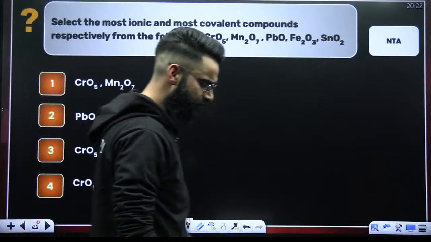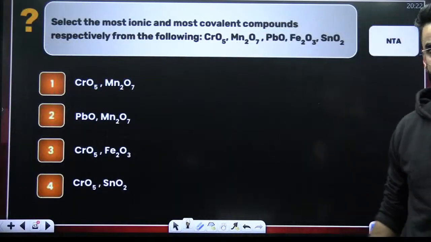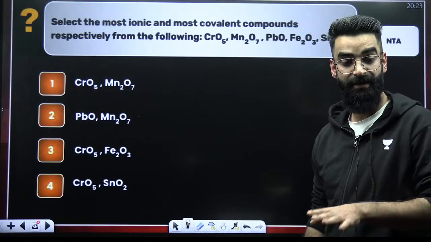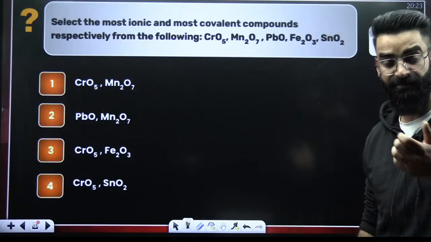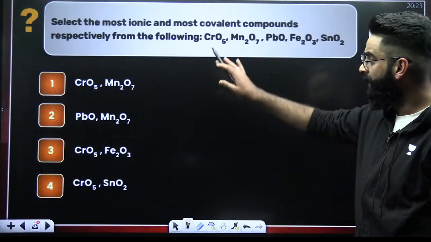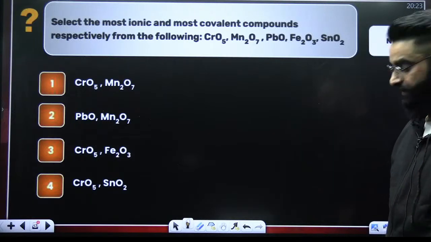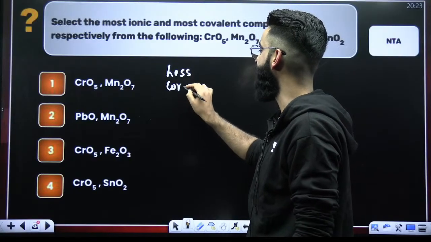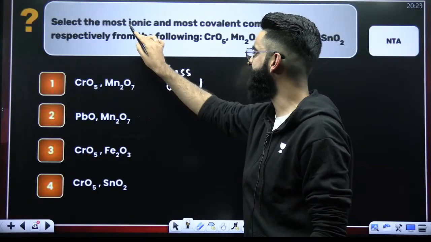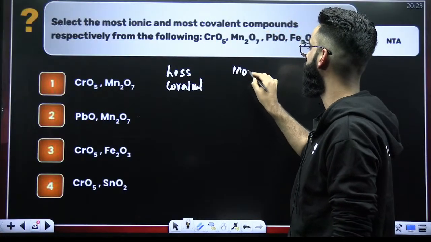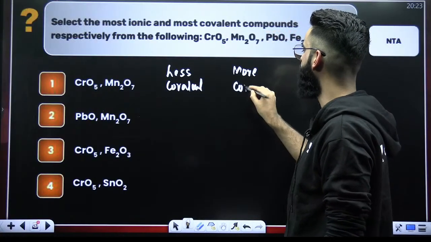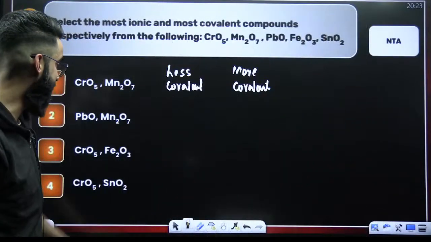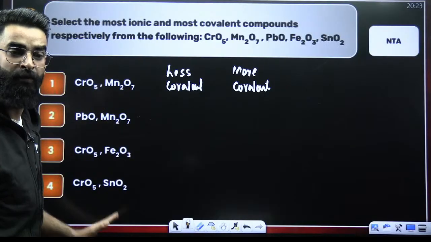All right. Look at this particular question, guys. Again, the question based on your Fajan's rules. I'm giving you the questions topic-wise here. First, I've selected the Fajan's rules. After this, we'll be going on to one more topic. Select the most ionic and most covalent. Most ionic means less covalent. So I have to select less covalent first and more covalent second.